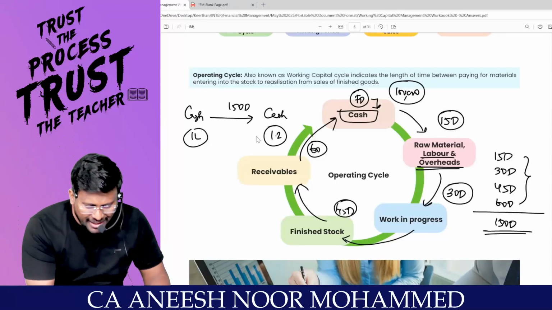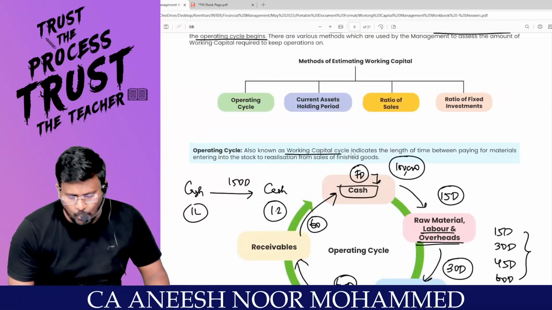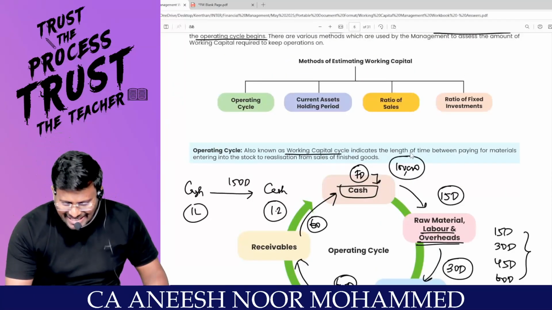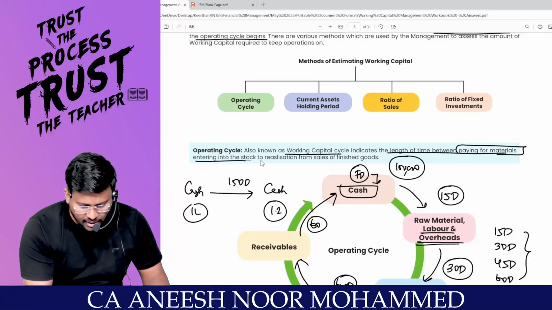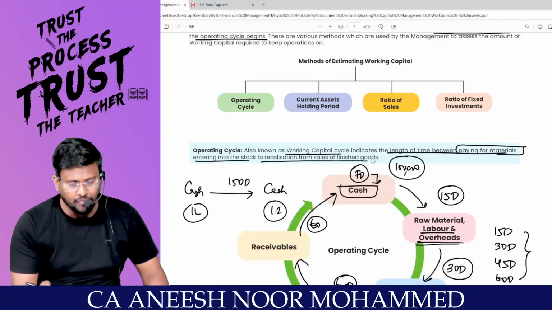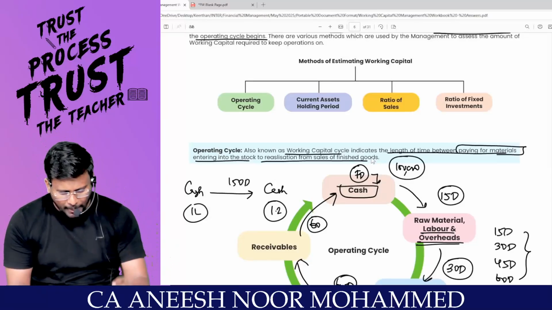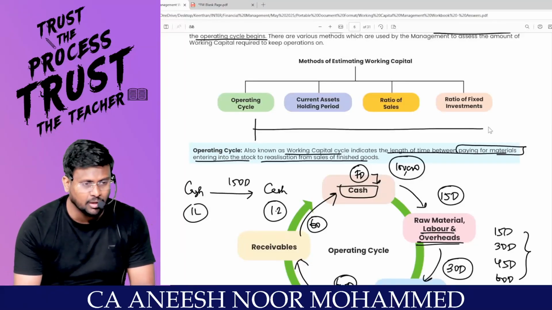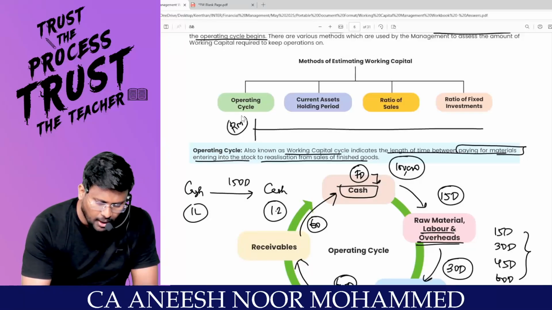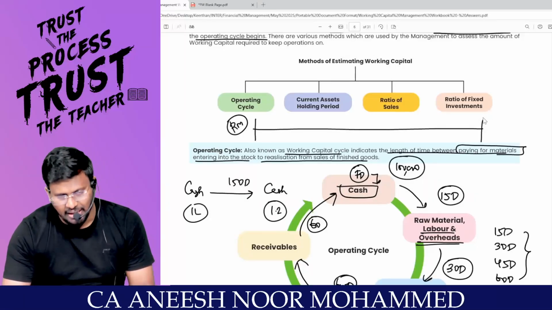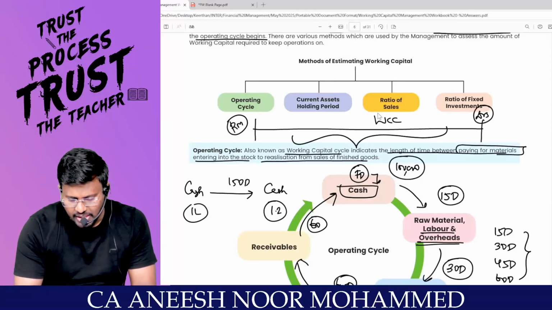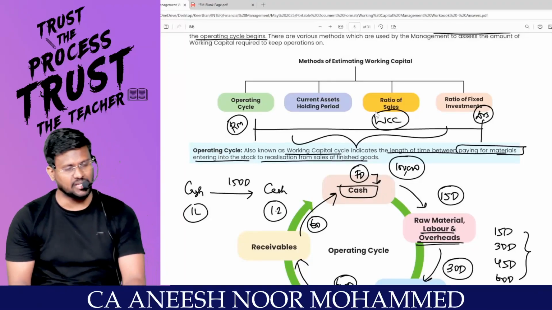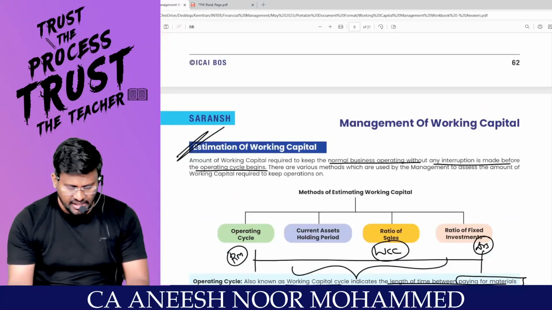So operating cycle, also called as what capital cycle? It indicates the length of time between paying for material entering into stock to realization from sales of finished goods. That means how much time you are taking from the payment for the raw material till the realization from the debtors. This length is called as what capital cycle? Working capital cycle.